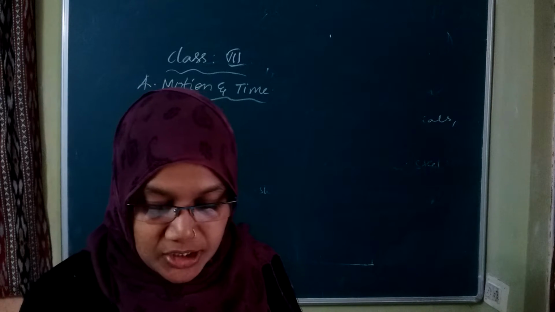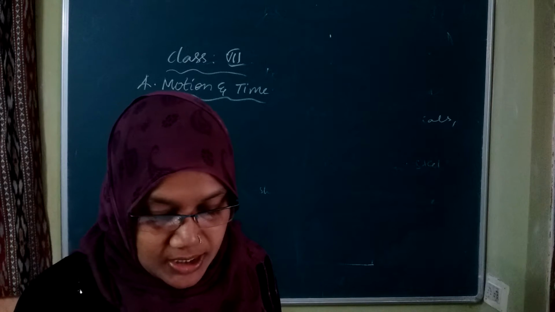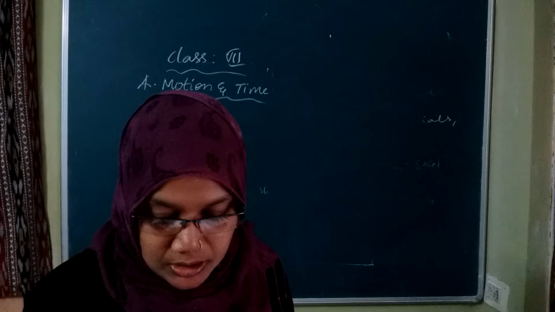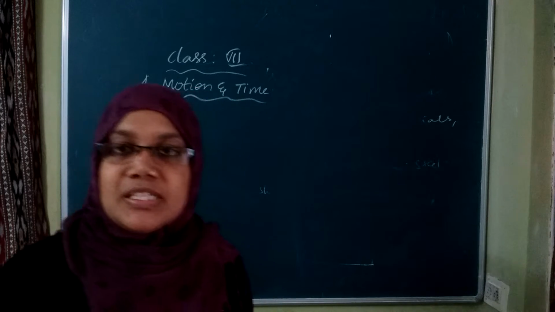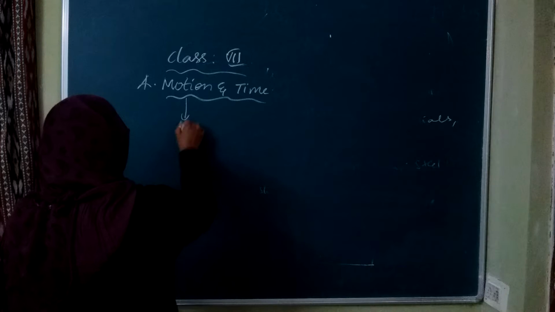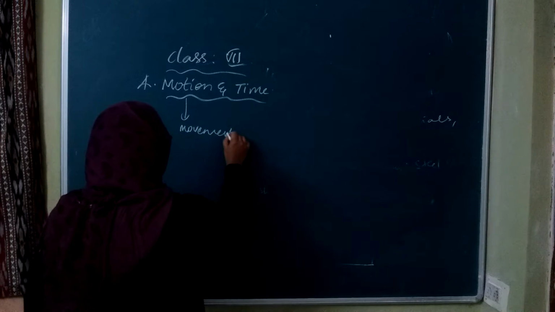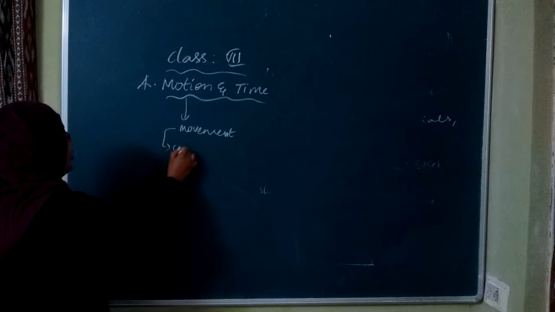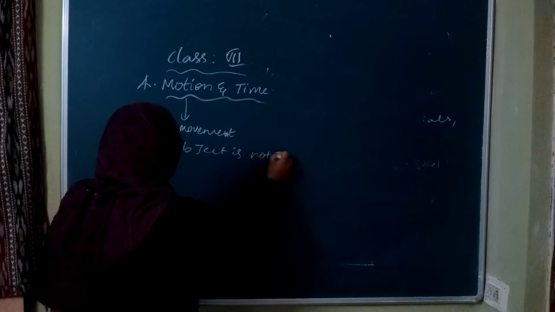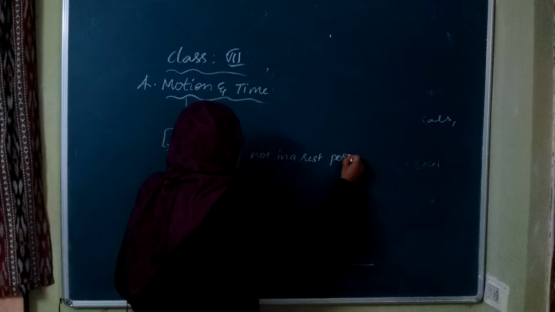What is motion? What is time? An object is said to be in motion if it changes its position with respect to the surroundings. Motion is nothing but movement. Movement takes place when the object is not in a rest position.